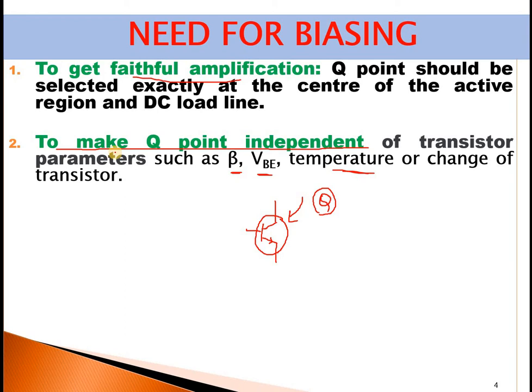That is, we need to make the Q point independent of these factors: transistor change, beta, VBE, or even temperature increase. So this is the second point. The Q point should be independent. That means it should not depend on any other variable parameters. Even if I change the transistor, the Q point should not change.